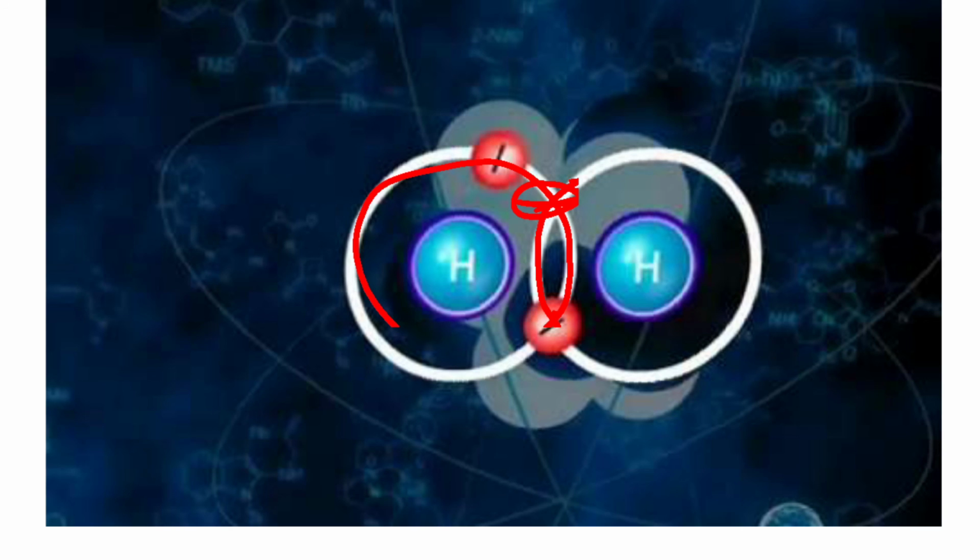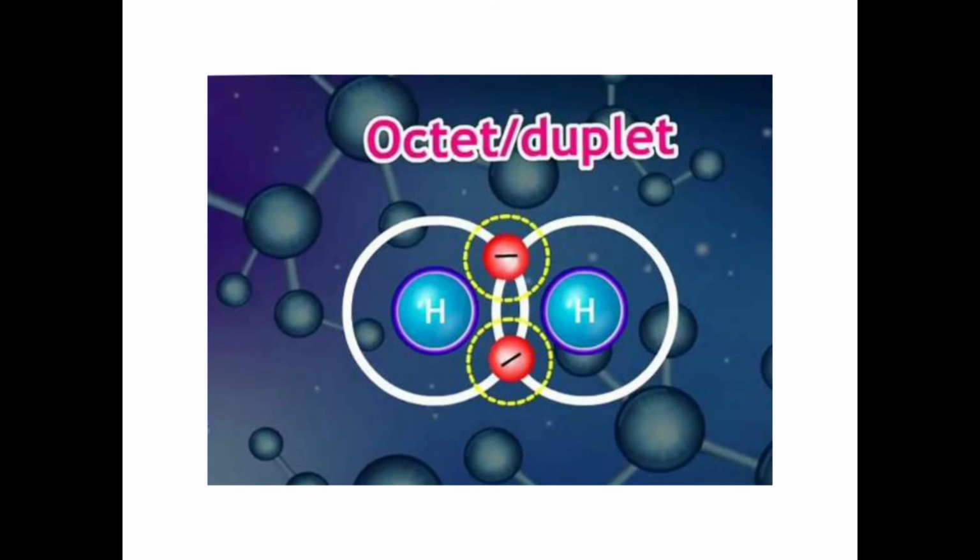Now in the chapter of inside the atom, the hydrogen atom contains only one electron. So what is the shortage? It is duplet, right? So duplet is formed. For the duplet there is a shortage of only one electron and thereby the valency of hydrogen is just 1, right?